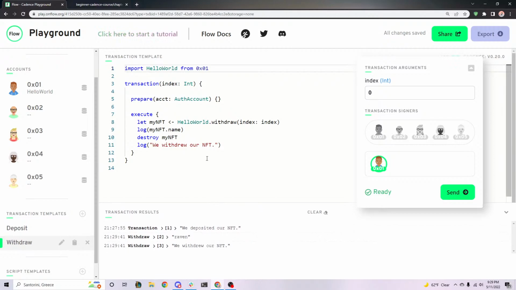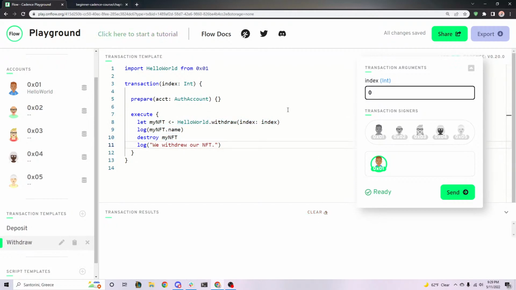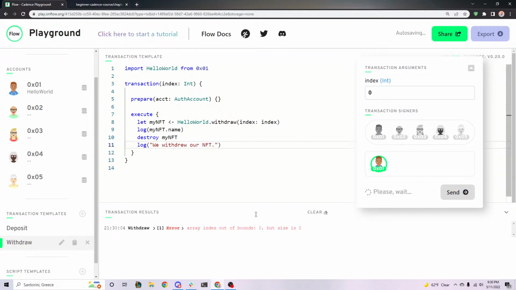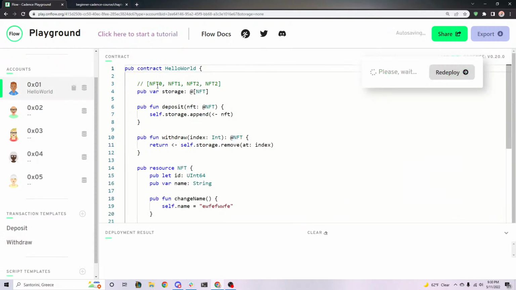Now, does anyone have any guesses? We just ran this transaction that withdrew and destroyed it. What's going to happen if we try and run this again? Is it going to work? No, it's not going to work, because it's gone now. It doesn't exist. Let's see what happens. Boom. Array index out of bounds. We tried 0, but the size is 0. It's telling us, hey, you're trying to get the 0th element, but nothing exists here, because right now it looks like this. So it doesn't work.